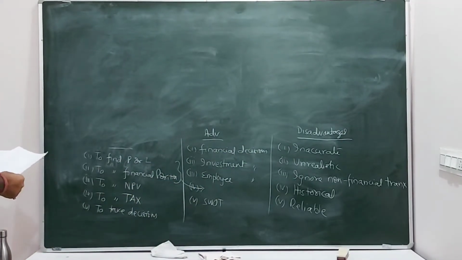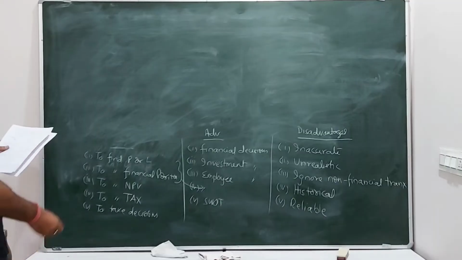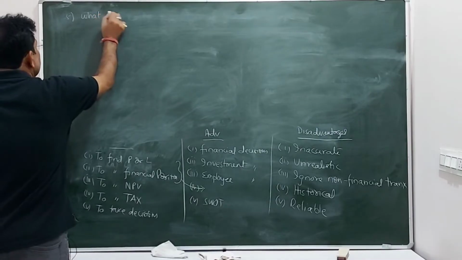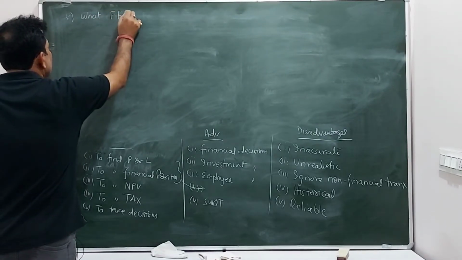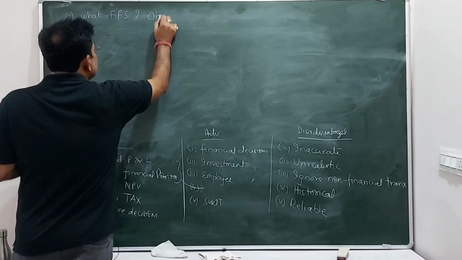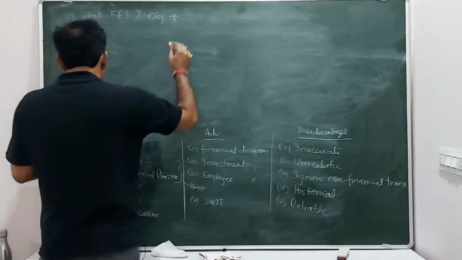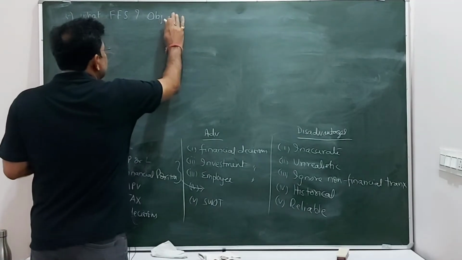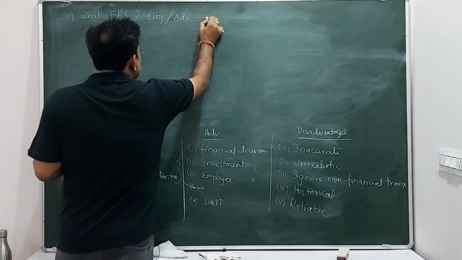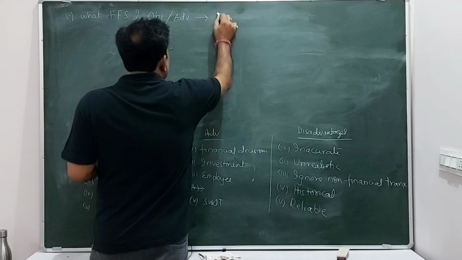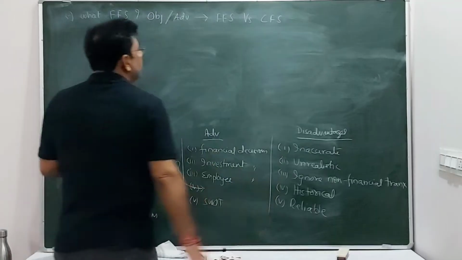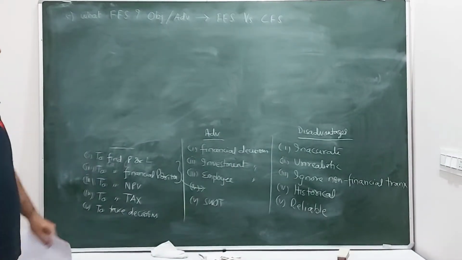The next important question, number 5, is from fund flow statement. Question number 5, what is fund flow statement? I will write in short, FFS, and again its objectives or advantages you can write. They are same. And one more thing you can do here, the difference between FFS, fund flow statement, versus cash flow statement. So these are important questions.